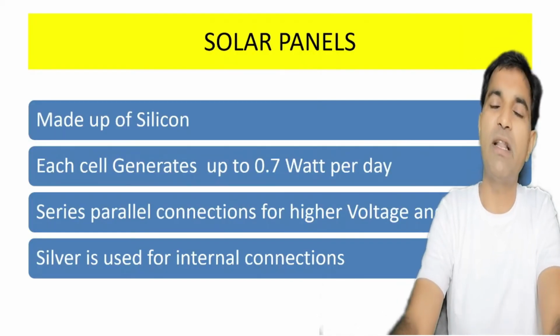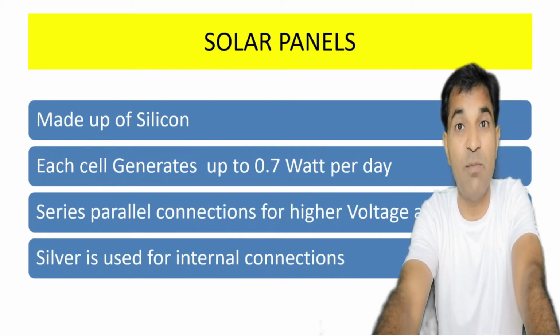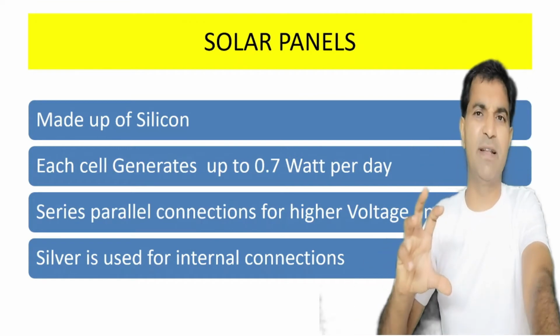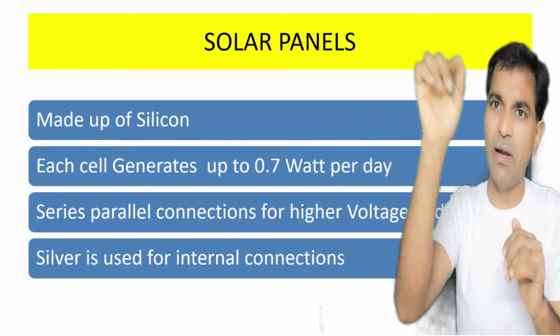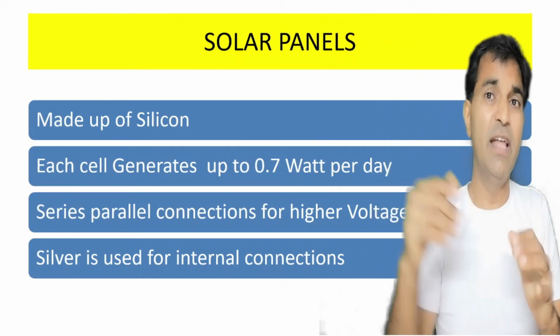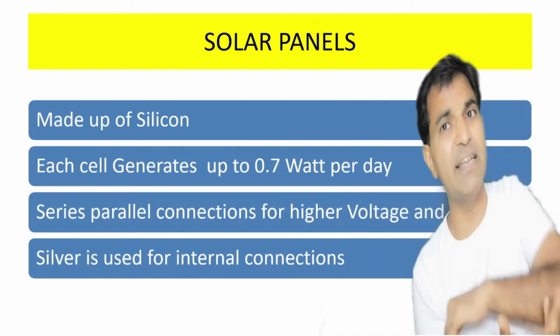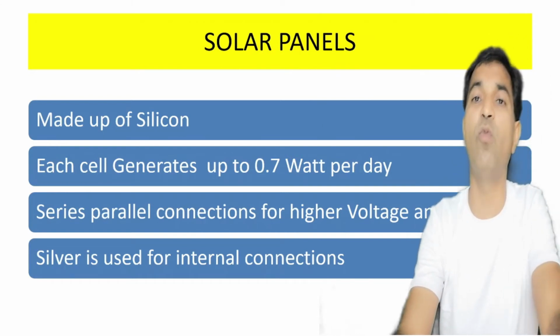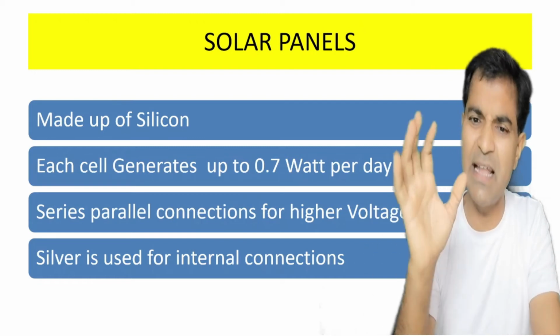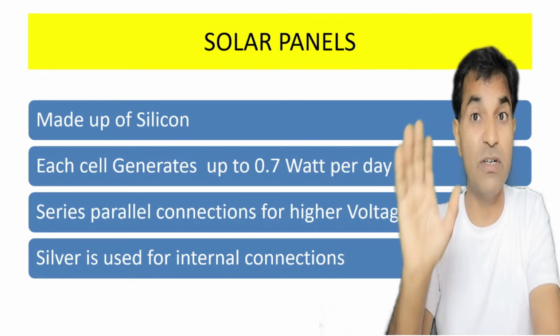means. Now, what are the solar panels? Solar panels are the photovoltaic panels which are used to produce electricity directly from the sun. They convert photo energy of the sun. They convert light energy. They convert heat of the sun. They convert the radiation of the sun directly into electrical energy. They are known as photovoltaic cells, PV cells. They are mostly made of silicon, and each cell generates up to 0.7 watts per day.